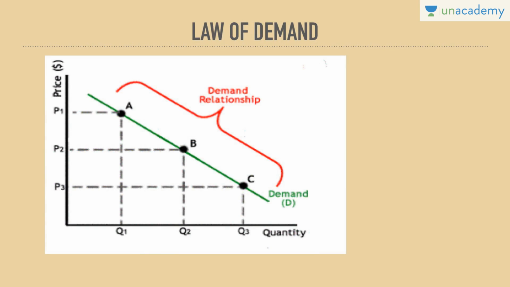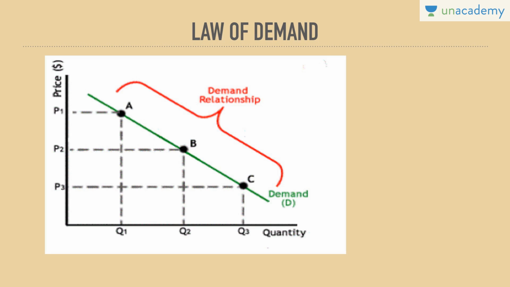Law of demand: this is increase in price and decrease in quantity demanded. If the price is increasing at P1, then the quantity demanded is less at Q1. If the price decreases to P3, quantity demanded is more at Q3. Hence, we get a downward sloping demand curve. This is a price quantity relationship. It is considered to be an inverse relationship, a downward sloping demand curve.